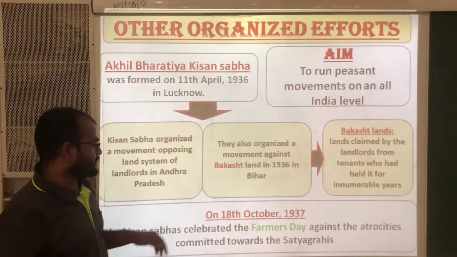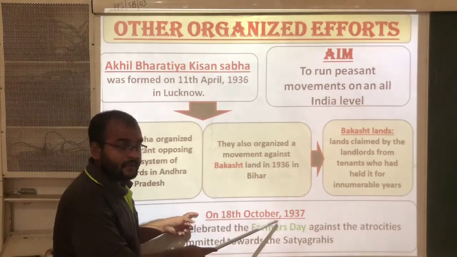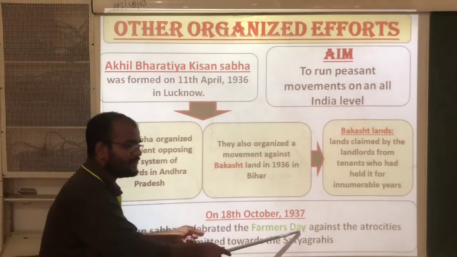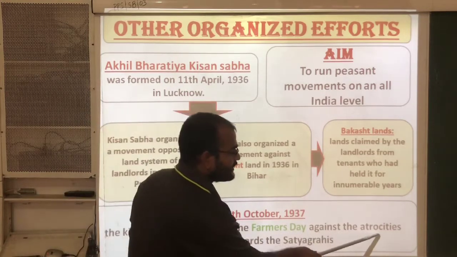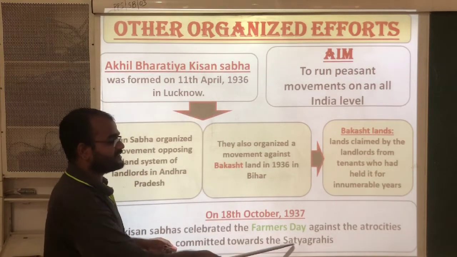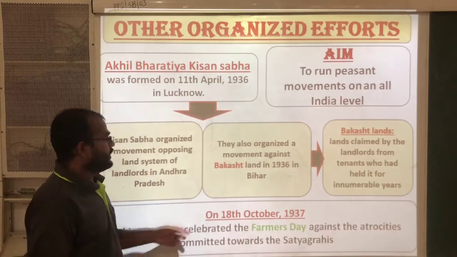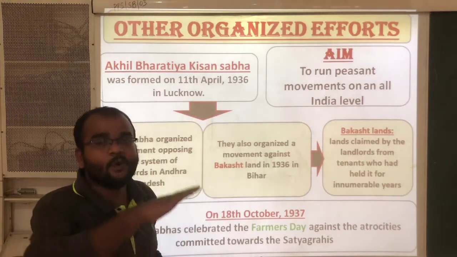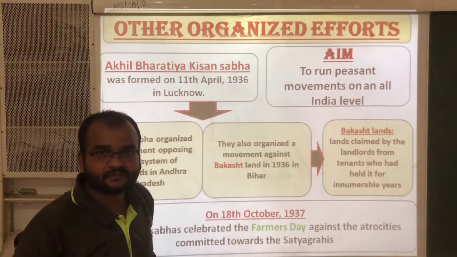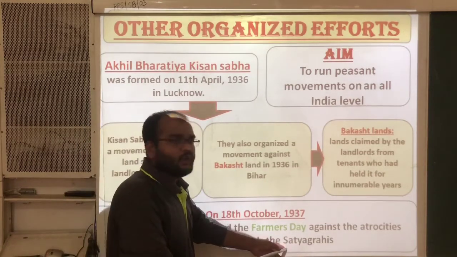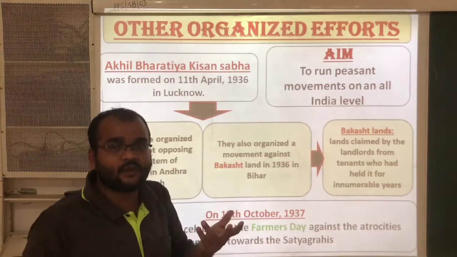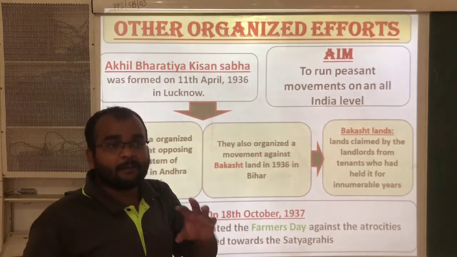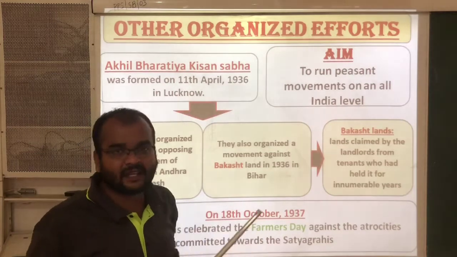Next, on 18th October 1937, what happened? The Kisan Sabha celebrated Farmers' Day against the atrocities committed towards the Satyagrahis. Satyagrahis means the farmers, the people who participated in the movements in a peaceful manner. They were called Satyagrahis.